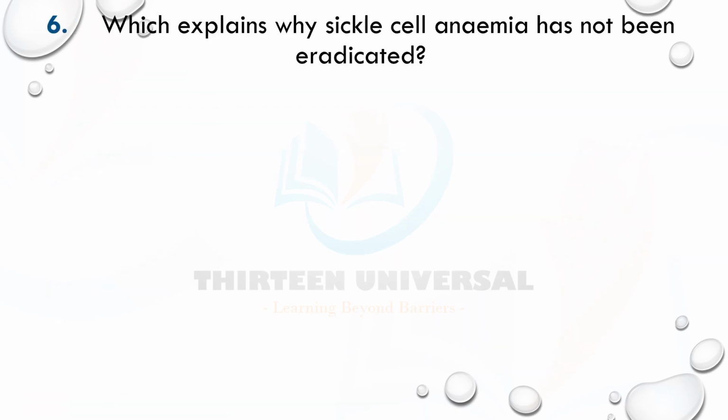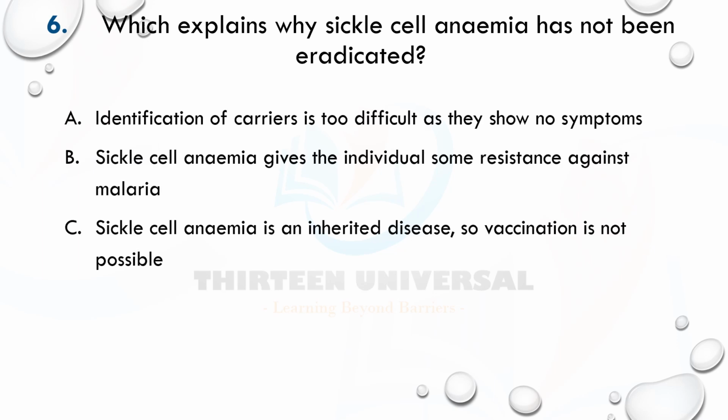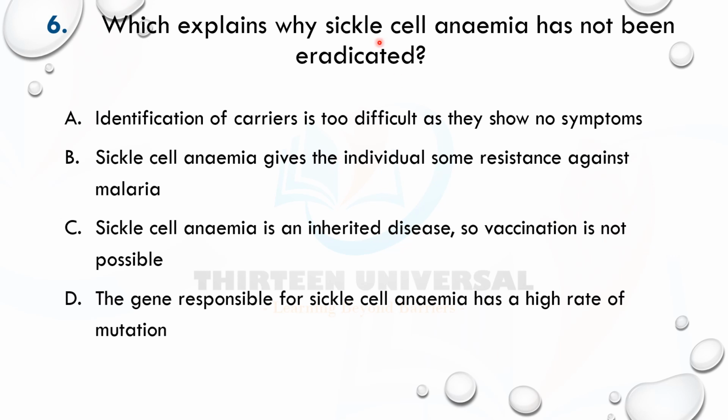Number six, which explains why sickle cell anemia has not been eradicated. Pause your video and tell me the answer, guys. Sickle cell anemia is a genetic disease. It's not an infectious disease. A says identification of carriers is too difficult as they show no symptoms. Nope, they show symptoms, anemia.